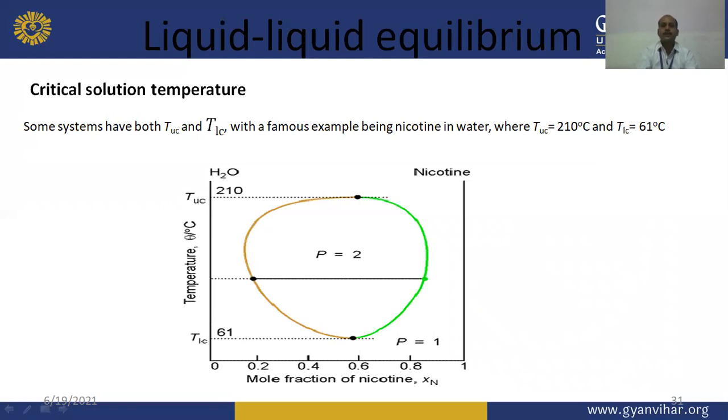The upper critical solution temperature value is given here as 210 degrees centigrade, and the lower consolute temperature value is 61 degrees centigrade. Above the TUC value and below the TLC value, a single phase system can be seen, and between the two of them, P equals 2, meaning two phase systems can be seen. So the nicotine water system is a very famous example of critical solution temperature having both upper and lower values.